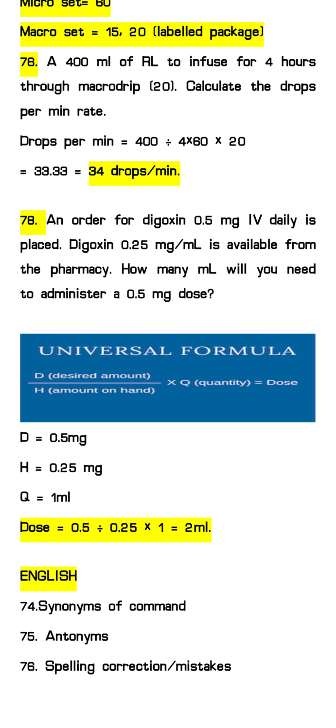Okay, next question regarding drug calculation. I am giving just an example. An order for digoxin 0.5 mg IV daily is placed, and we have available digoxin 0.25 mg per ml, that is 1 ml contains 0.25 mg from the pharmacy. How many ml will we need to administer a 0.5 mg dose?